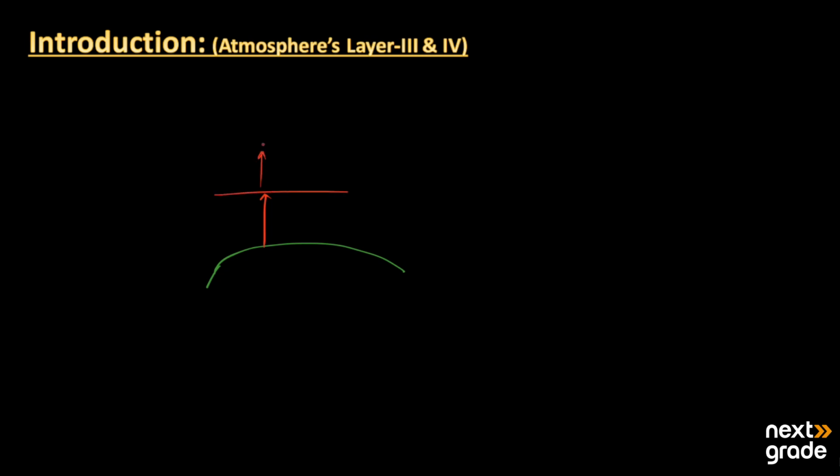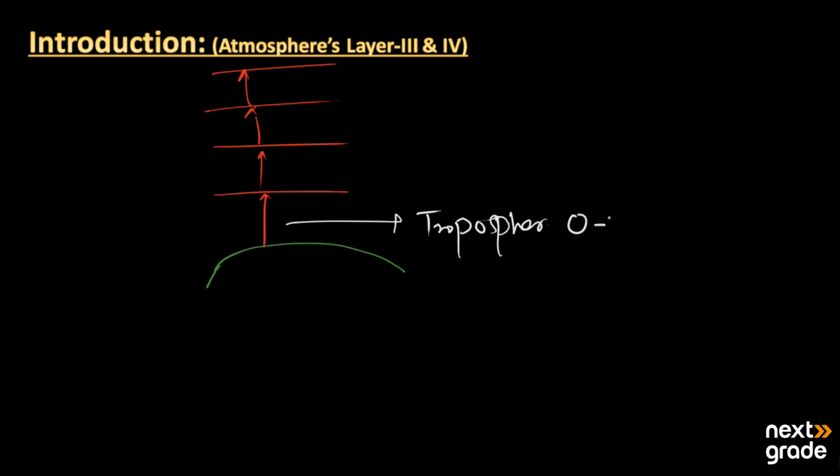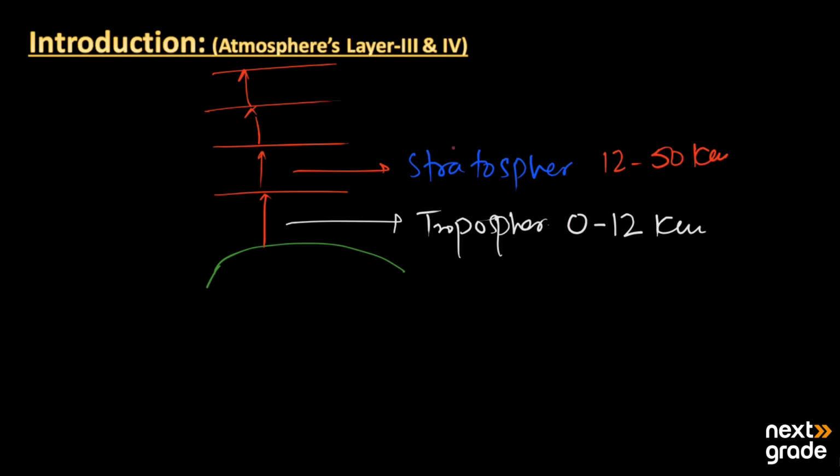The first layer is known as the troposphere, whose height is 0 to 12 kilometers above the Earth's surface. Then we have the second layer, which is named the stratosphere. It extends from 12 to 50 kilometers above the troposphere.